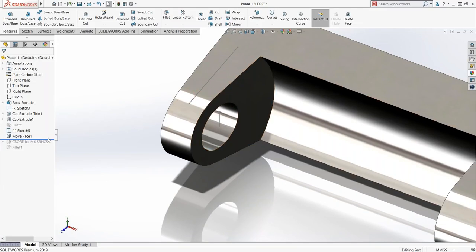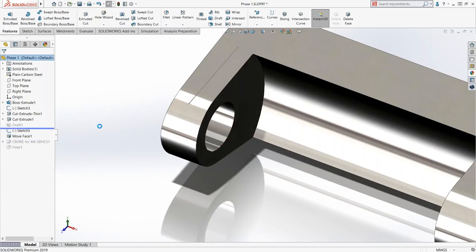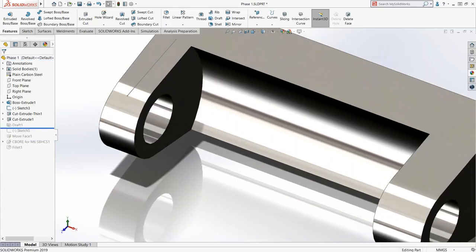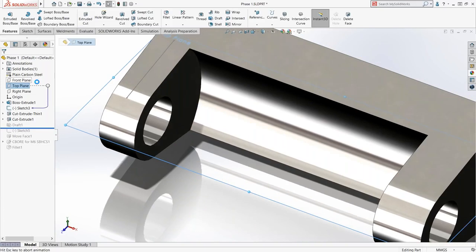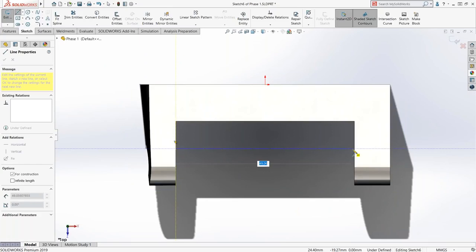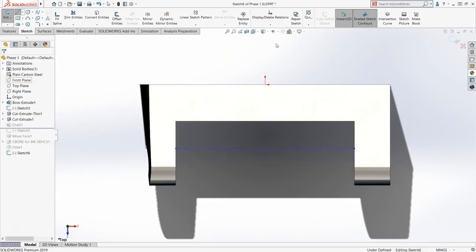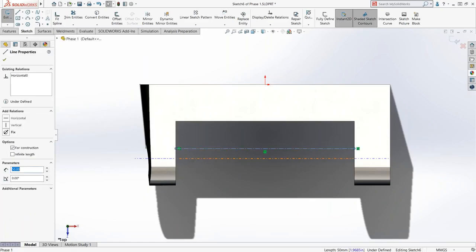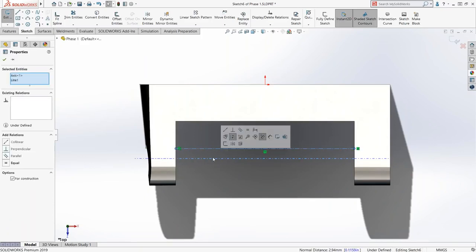I'll do one more way in which some people approach this as well, which is just as valid. On the top plane, I'm going to draw in a horizontal construction line from one side to another. We'll turn our temporary axes back on, and I want to make my construction line and that axis collinear with each other.